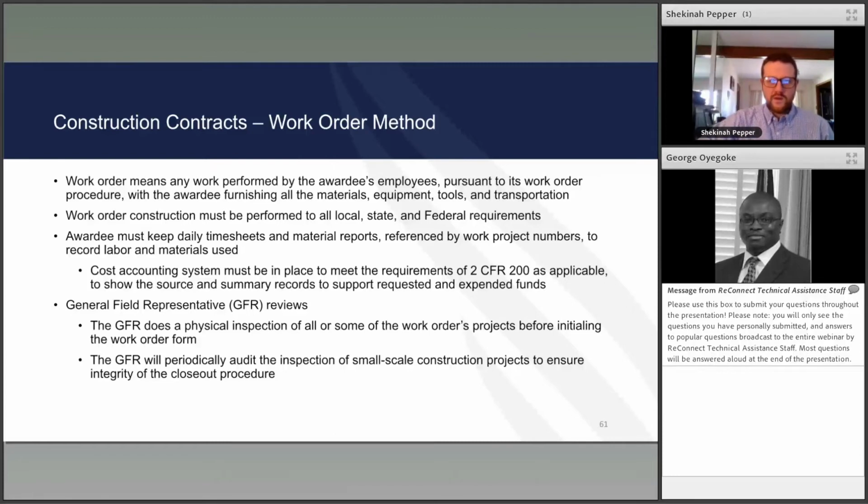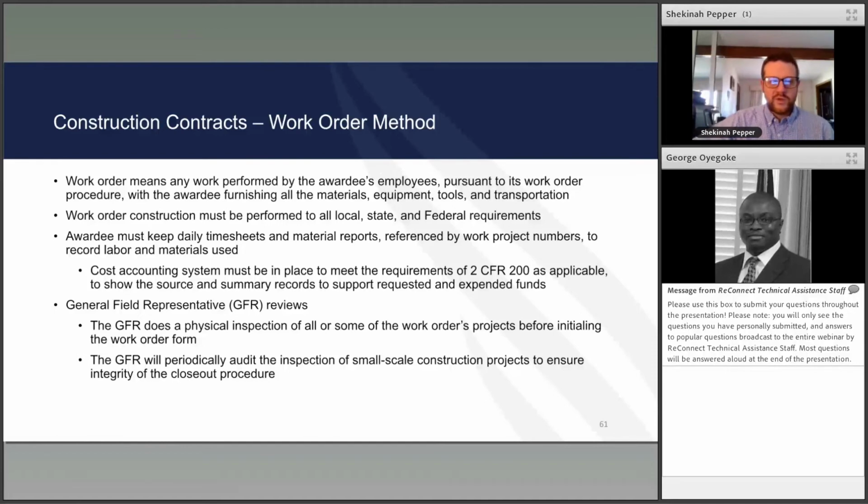771A, when it comes in for funding, it'll go to the GFR for signature or for initial off. The GFR has the ability to review those projects prior to initialing off. So make sure that you're coordinating with your GFR in advance if you're getting ready to close out a work order process or small scale construction. Make sure that the GFR knows and can schedule a site visit if needed or if it's requested, so that we don't slow down the process of getting that 771A reimbursement done.